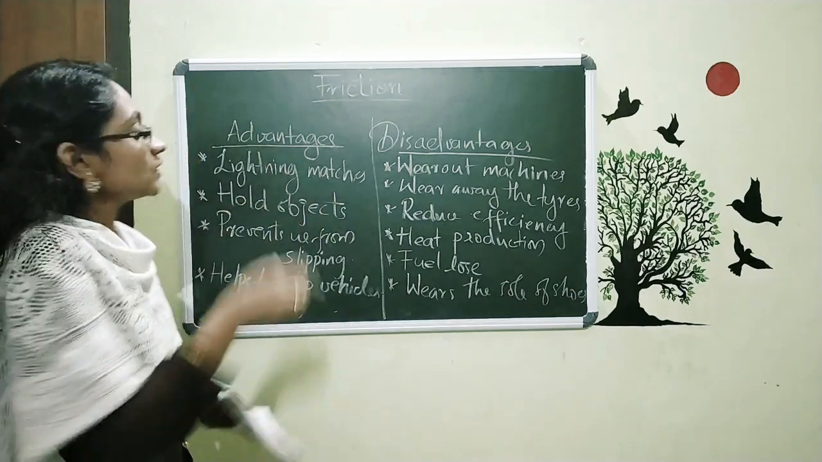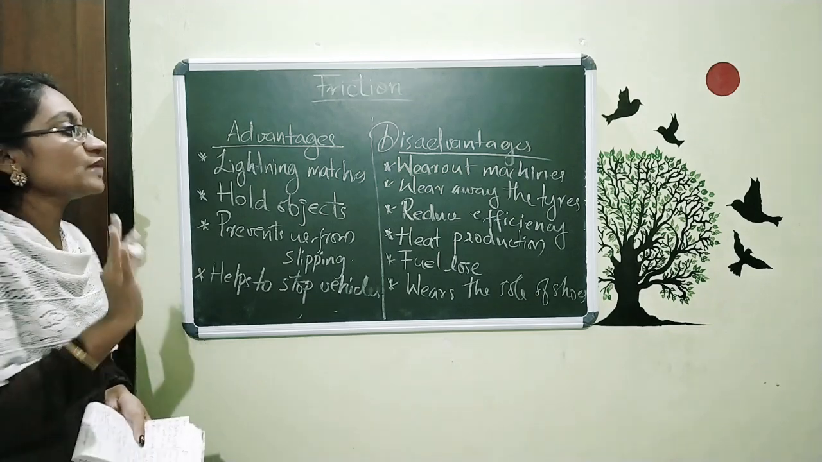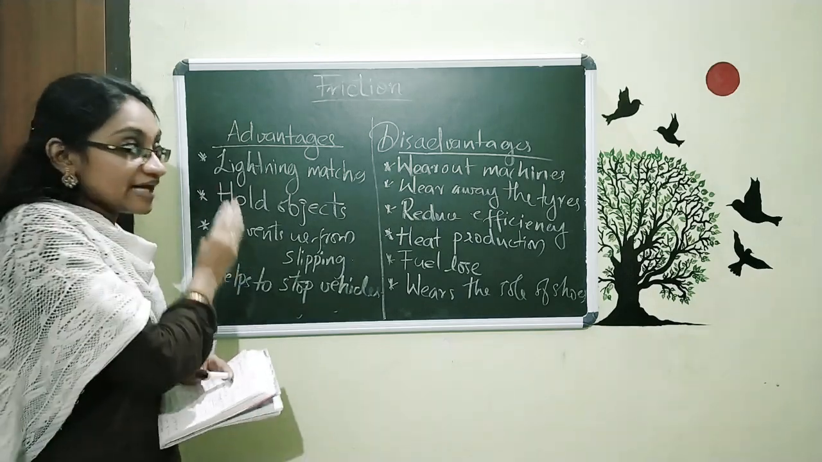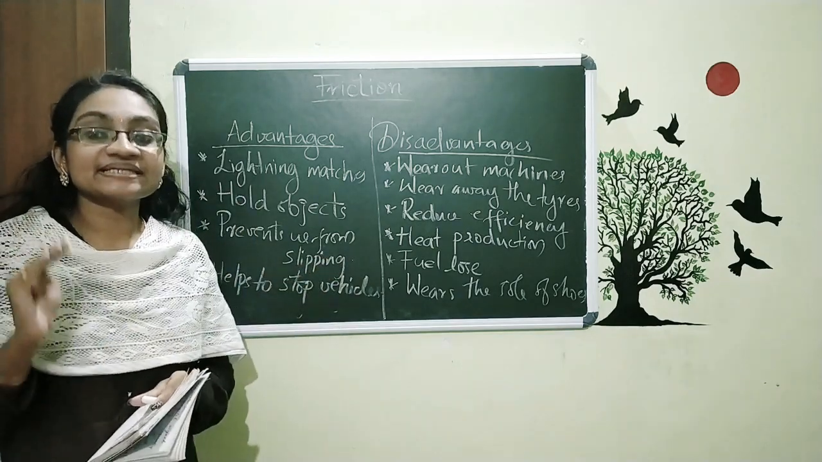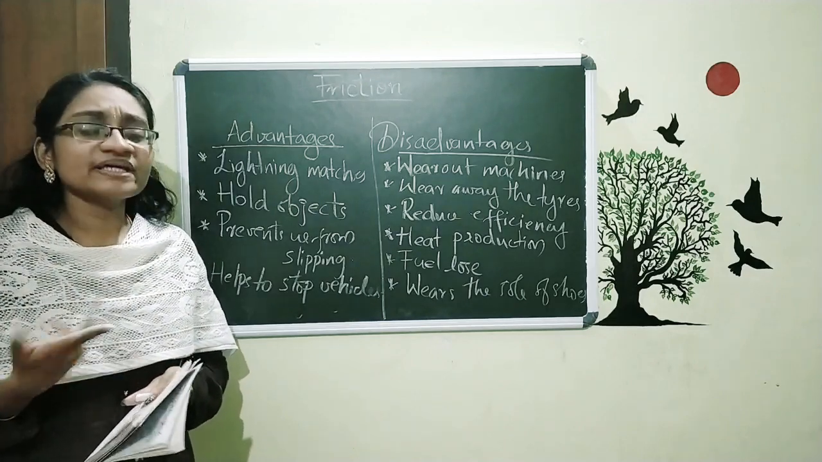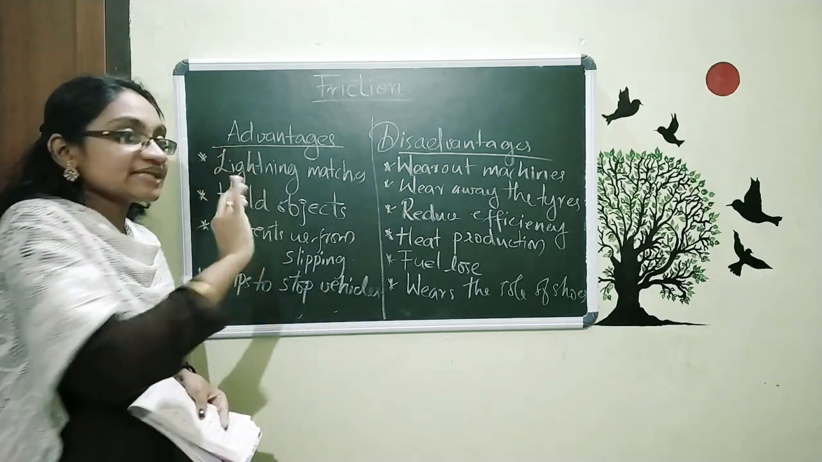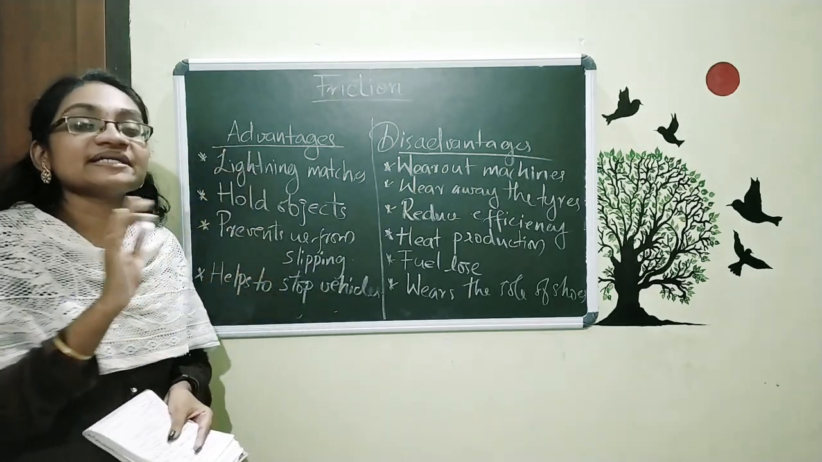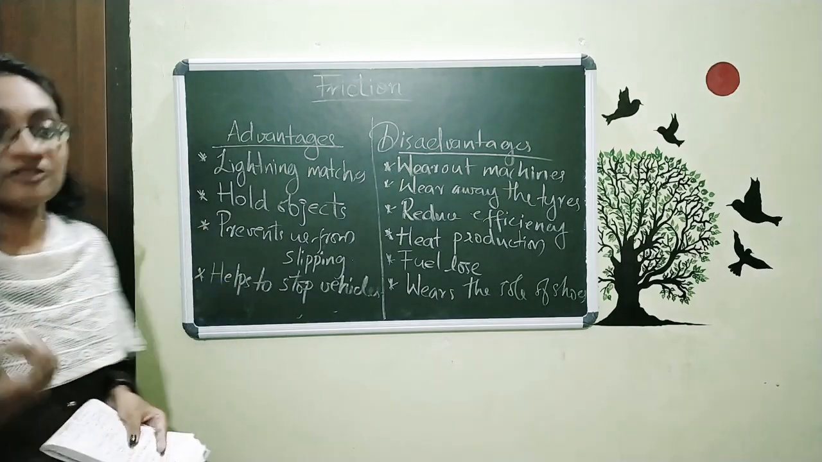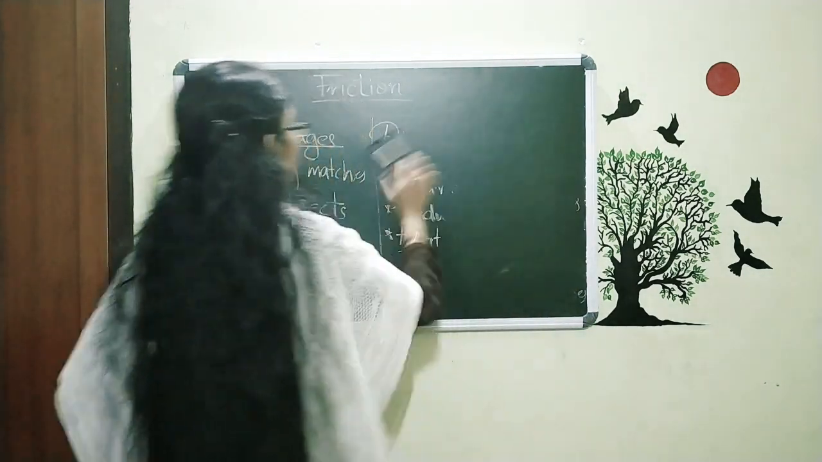You can also write your own examples. So these all are about the advantages and disadvantages of friction. Because of these advantages and disadvantages, in certain cases we want to reduce or increase the friction. And how can we increase and reduce friction? With certain types of things, we can increase and decrease friction. Now we are going to discuss how we can increase the friction.